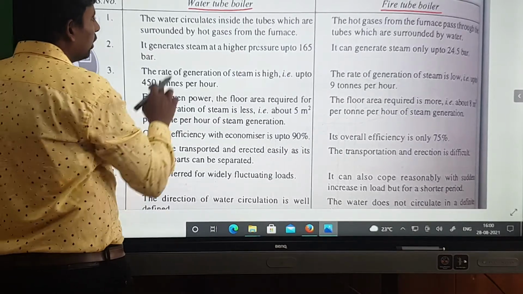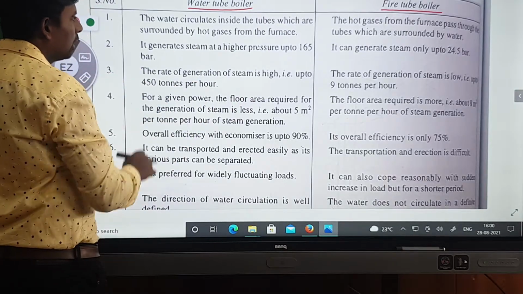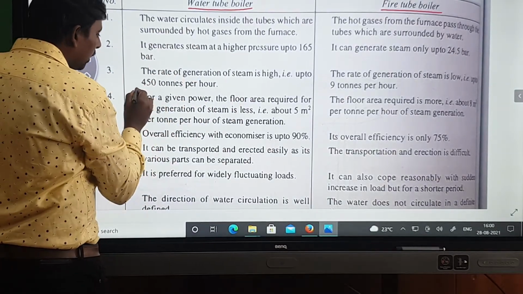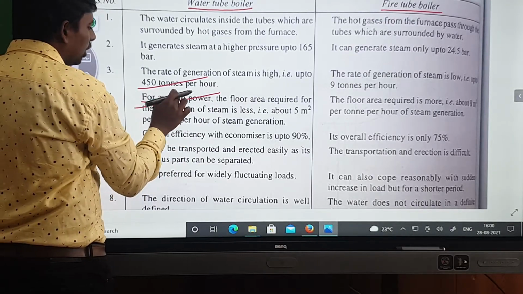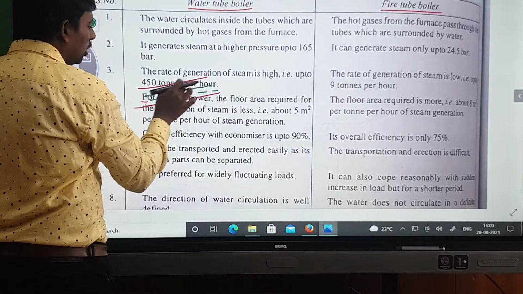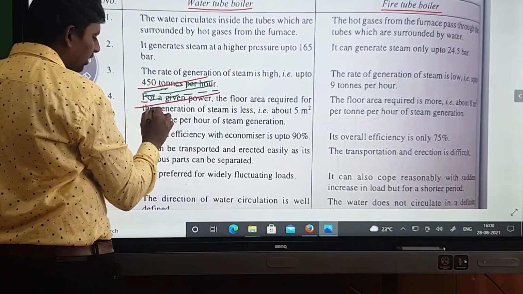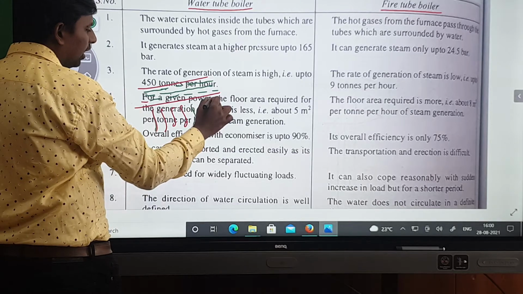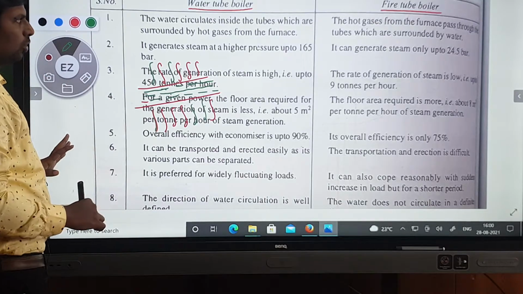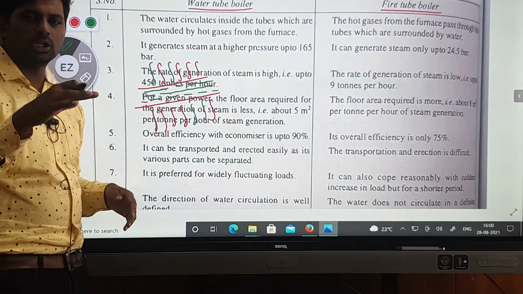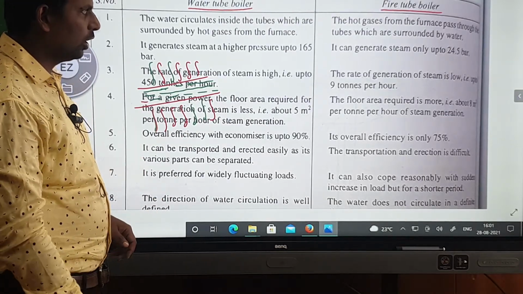As you can see here, in a water tube boiler the water circulates inside the tubes, which are surrounded by hot gases from the furnace. Suppose this is your tube. Inside the tube there will be water, and it is surrounded by hot gases, this side as well as this side. Then the tube is known as a water tube boiler.